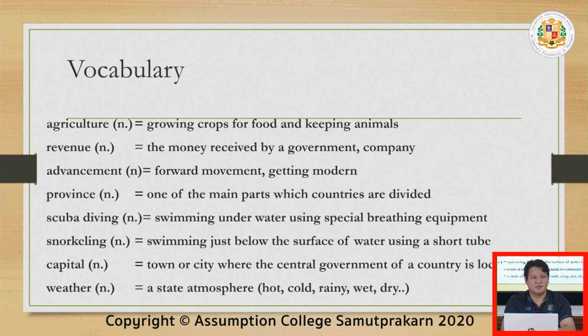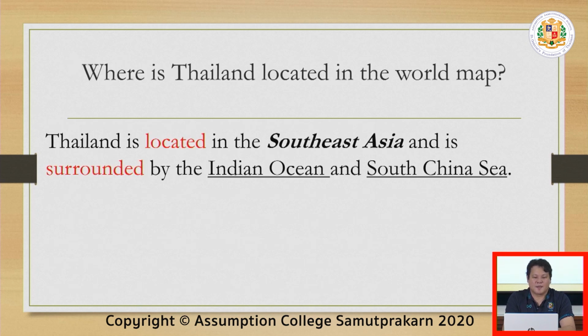Weather. It is the state of the atmosphere. How's the weather today? Is it hot? Is it cold? Is it rainy, cloudy, snowy? These are weather. Now, a short review. Where is Thailand located in the world map? Again, Thailand is located in Southeast Asia.